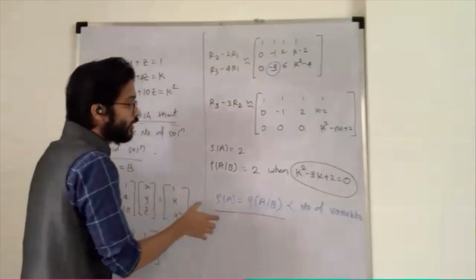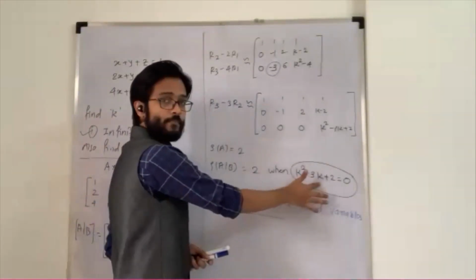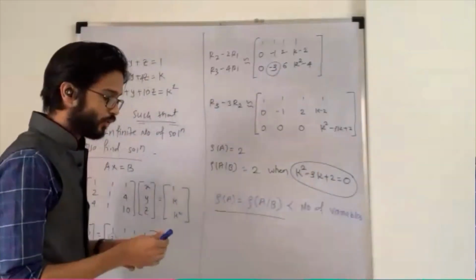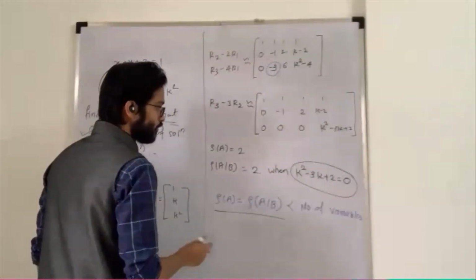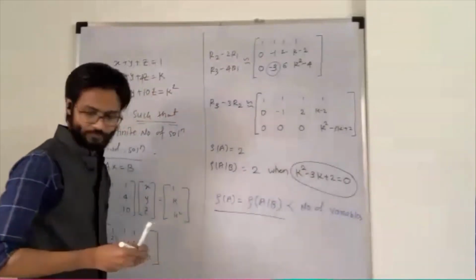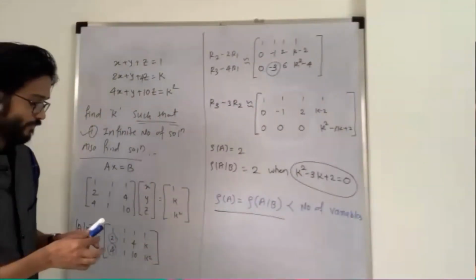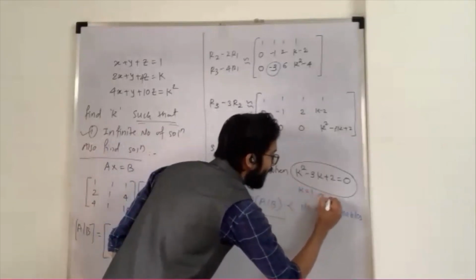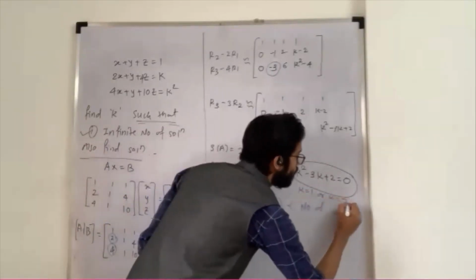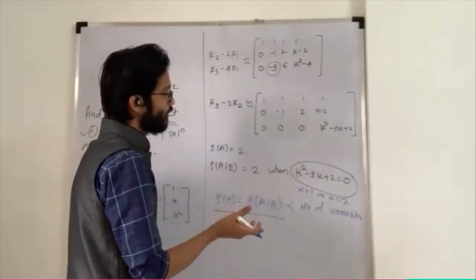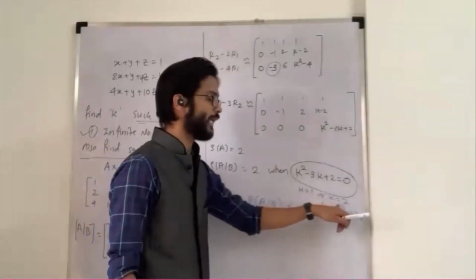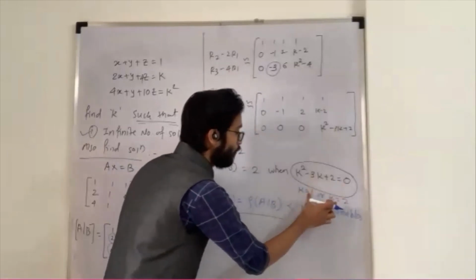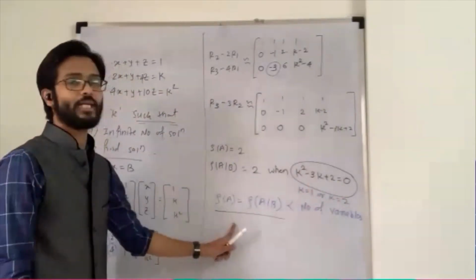So this is the condition. Solve that equation. What is the value here? You will get k is 1 or 2. k is equal to 1 or k is equal to 2. Minus 1, minus 2 is the factor. So these are the values of k when the system has infinitely many solutions.